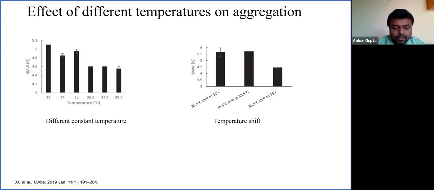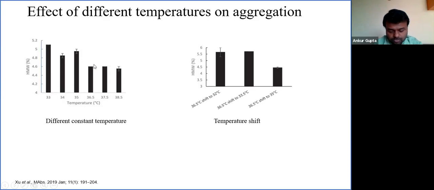Throughout the experiment of 14 days, a constant temperature of 33, 34, 35, 36.5, 37.5, and 38.5 degrees was maintained. It is evident that with a change in temperature, the high molecular weight species are reduced.